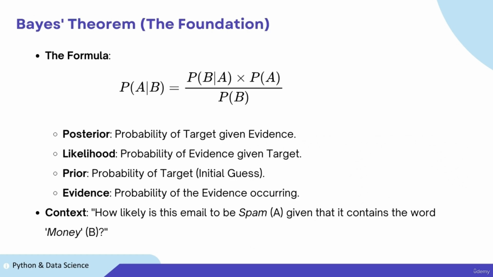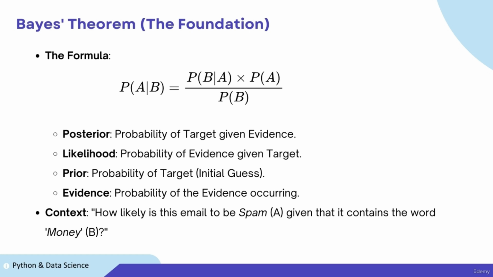Everything rests on this formula, Bayes' theorem. It describes the probability of an event based on prior knowledge. The formula is read as the probability of A given B equals the probability of B given A times the probability of A, all divided by the probability of B.